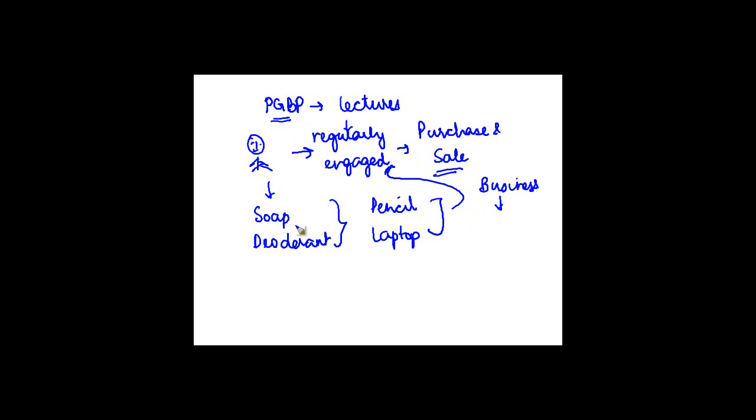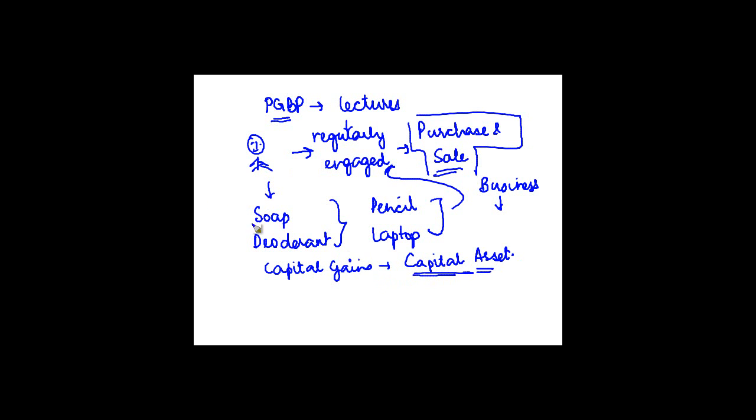Now, in order to tax an income under the head capital gains, what is necessary is that there should be a capital asset. What do I mean by this? Let's say the same individual who is engaged in the purchase and sale of commodities bought some land to make a factory. He used some part of this land, and because the balance was not required, he sold it off and made some profits in this case.